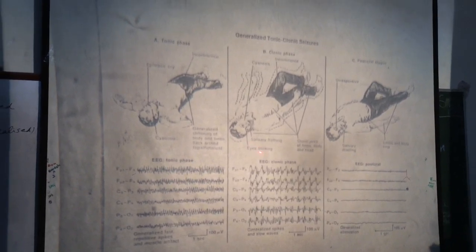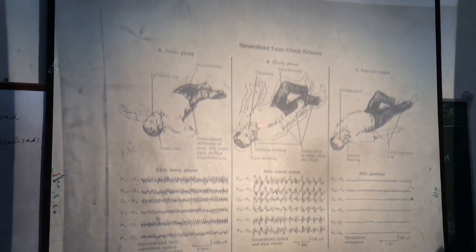There may be eyes blinking. So this is the clonic phase, strong, jerky contraction of muscles of the legs and other muscles of the body.